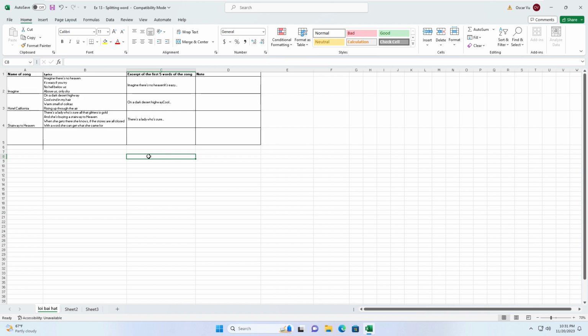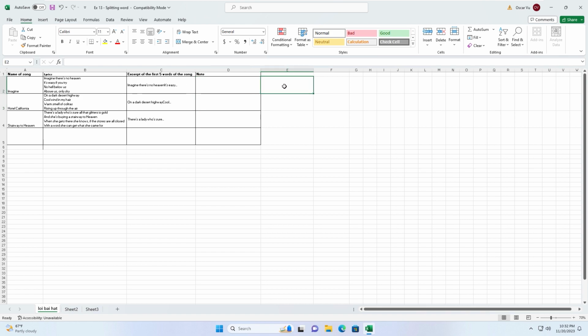Today we will continue with the Excel exercise practice. I will give you one file about lifting words. The request is to excerpt the first 5 words of the song. The result looks like this. We have 3 songs with lyrics like this, and you have 2 excerpts of the first 5 words of the song. Now I will show you how I use a formula to do it.